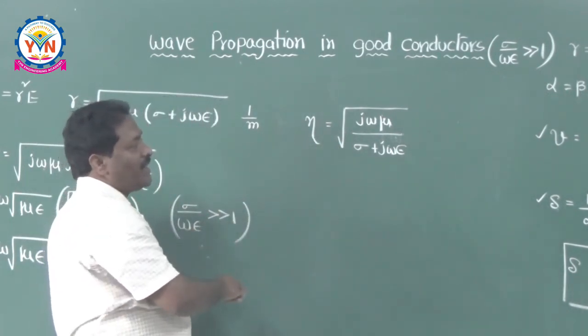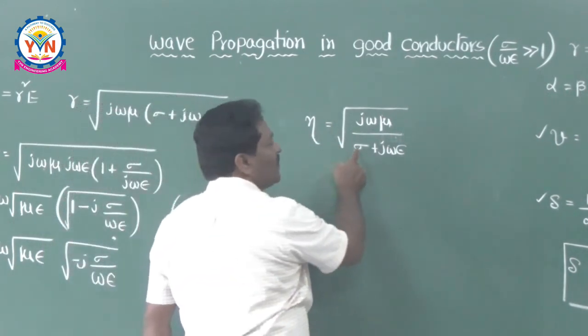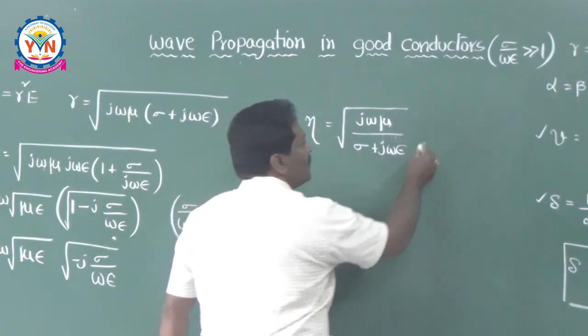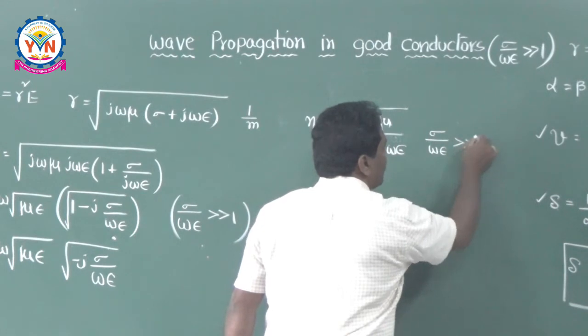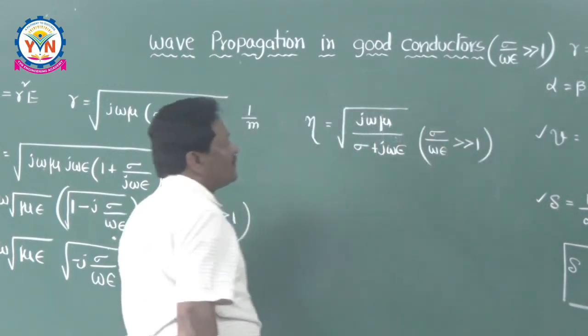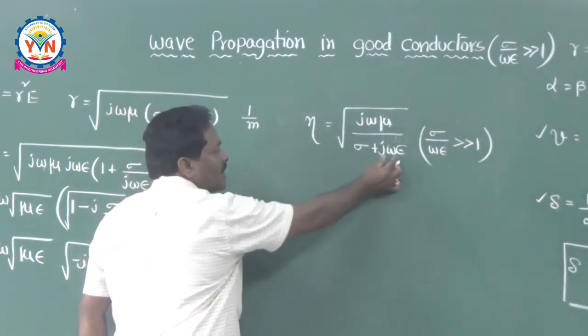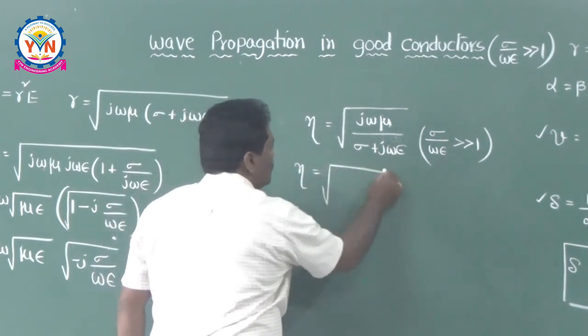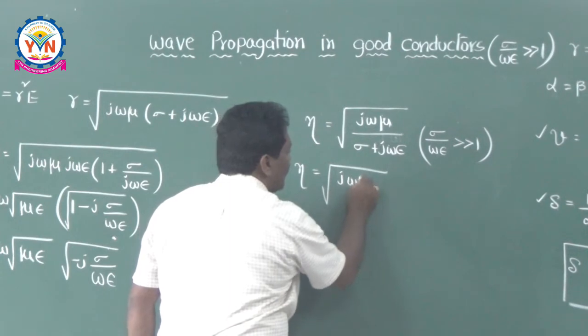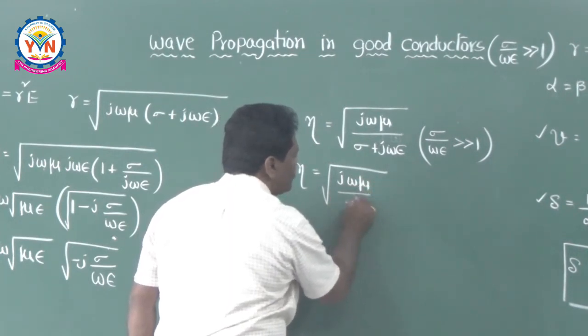And here remember, my dear friends, sigma is very, very much greater than omega epsilon, because for good conductors, sigma by omega epsilon is very, very much greater than 1. That's why I can neglect this j omega epsilon here. Therefore, eta is equal to root of j omega mu divided by sigma.